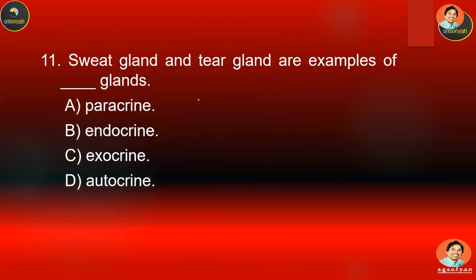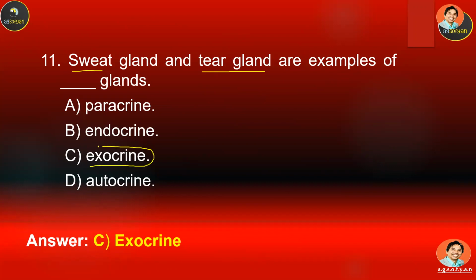Number 11, sweat glands and tear glands, with tear glands located in our eyes, are examples of blank glands. A, B, C, or D? Okay, we already mentioned, remember, sweat and tears are produced by the gland and then go outside our body. So therefore it's going to be exit, right? It's exocrine.